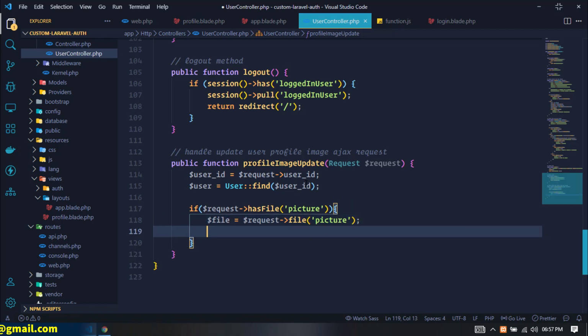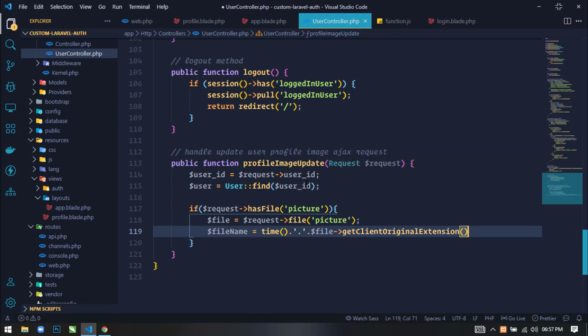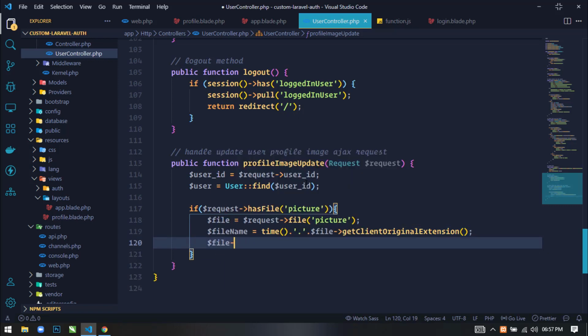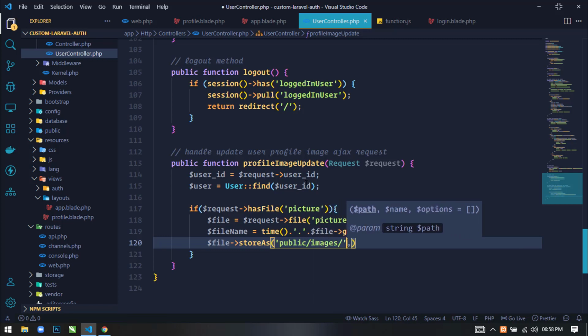Next we will create a file name equal to time concatenated with the file extension. So just write file, and here we will use get client original extension. Then we will use file store as. Now we'll store the image in the storage directory in the images folder, and here just pass the file name.